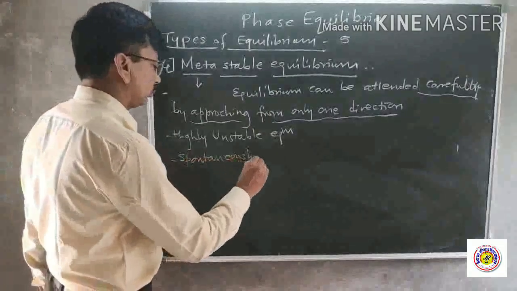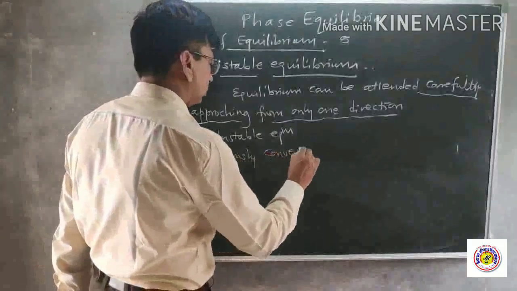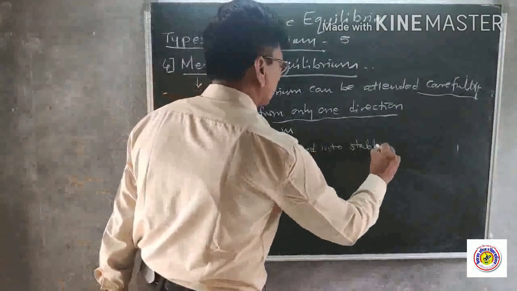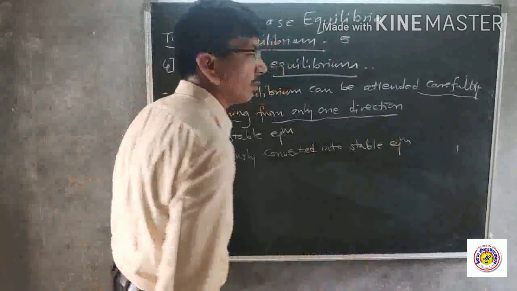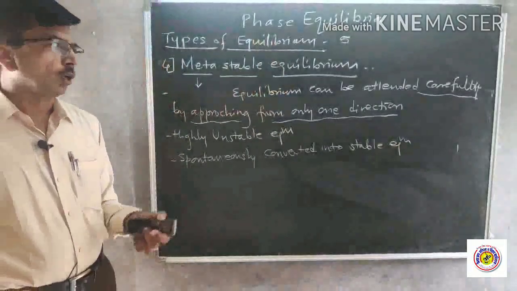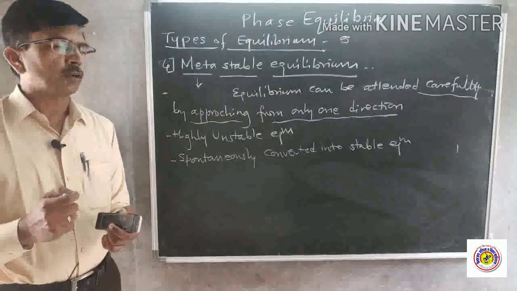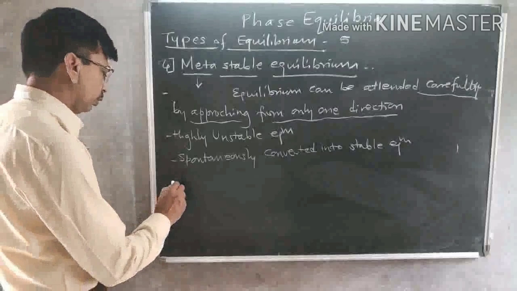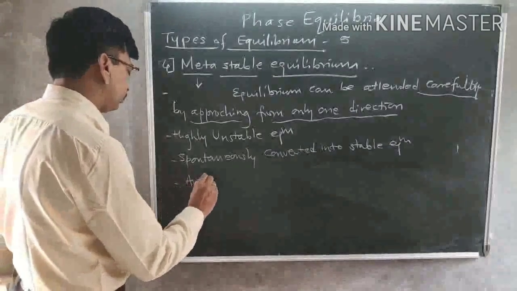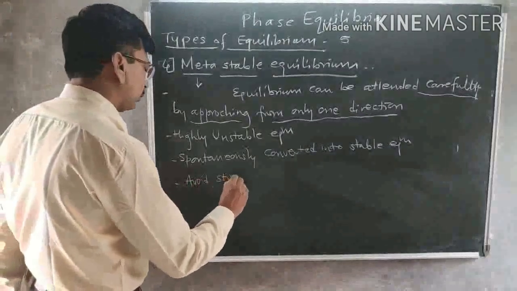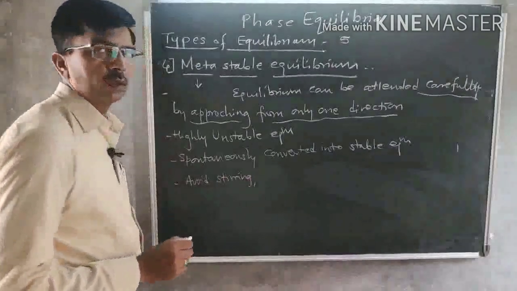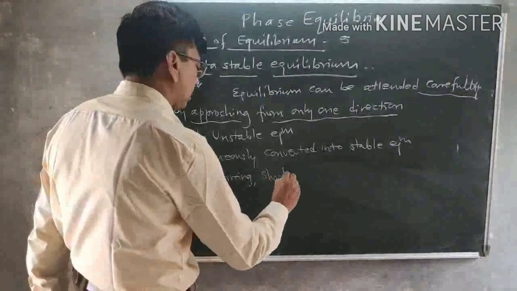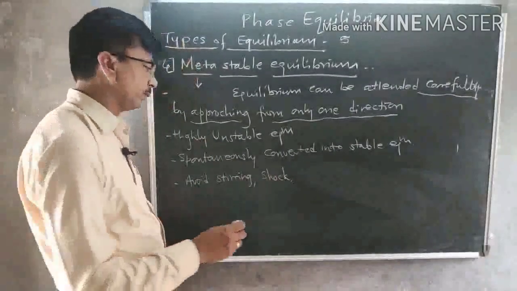Spontaneously it is converted into the stable equilibrium. So the precaution to be taken while attaining this equilibrium is that we have to avoid processes like stirring, shaking, or treatment like shock treatment.